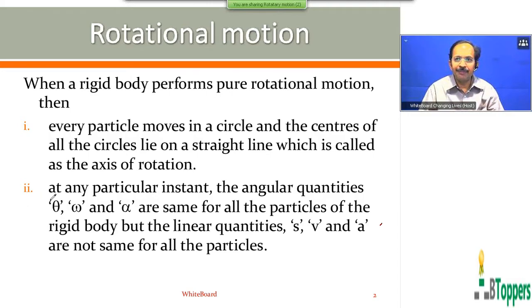The next second point, at any particular instant, the angular quantities theta, omega and alpha are same for all the particles of the rigid body. But the linear quantities S, V and A are not same for all the particles.